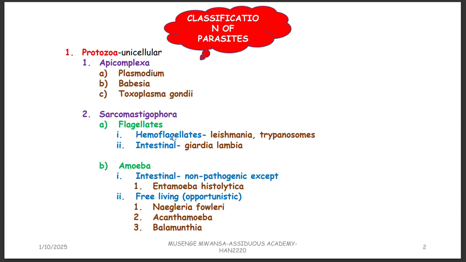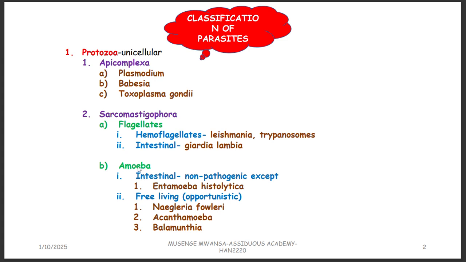The hemoflagellates, we have got Leishmania and trypanosomes. Leishmania causes what we call leishmaniasis. Trypanosomes cause trypanosomiasis. And then the intestinal, we have got Giardia lamblia, and this one will cause what we call giardiasis.